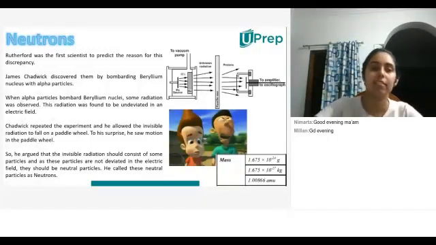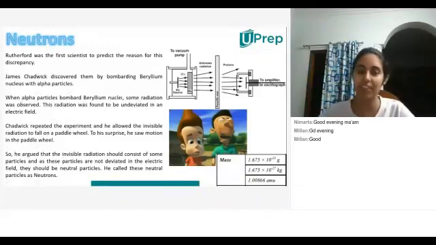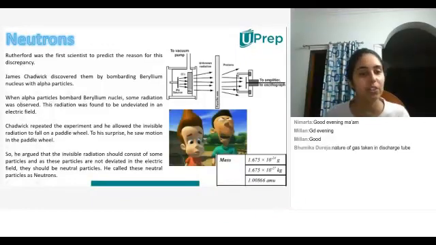It can be any compressed gas. Yes, so it depends on the nature of the gas present inside the Crookes tube. Okay, very good. Yes, Bhumika, nature of gas taken in the discharge tube. Very good. Okay, so now we have studied about protons and electrons, and now we are going to move on